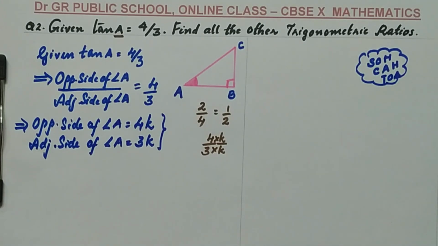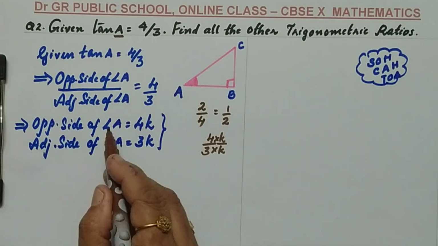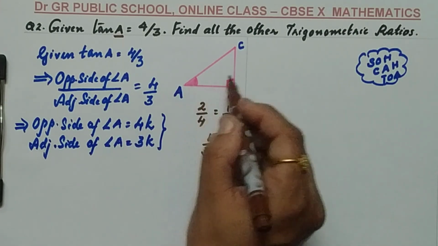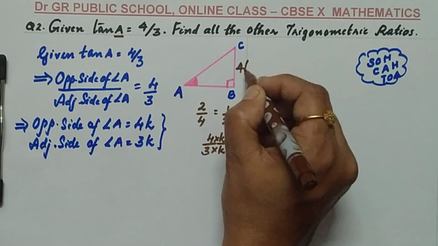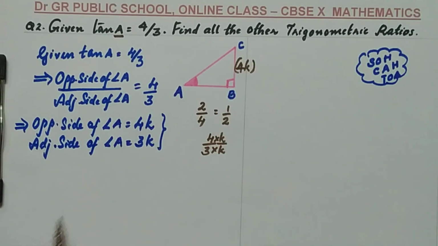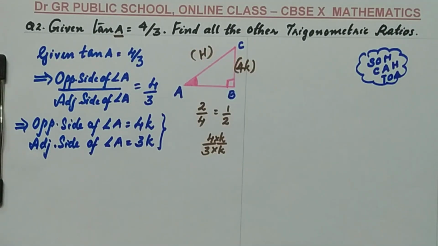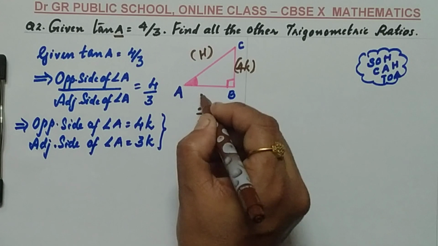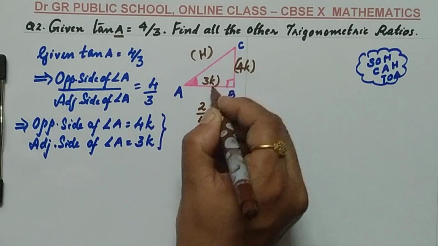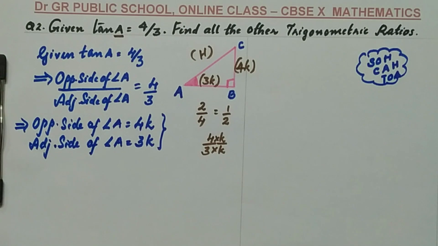Now, after getting the opposite side and adjacent side, the basic thing is that in the right triangle you need to find all the 3 sides. I need to mark the sides here. This is the opposite side of angle A, that is 4k. Now the adjacent side of angle A is given to us as 3k, and opposite to the 90 degrees will be the hypotenuse that we want to find. Which are the values given to you, you need to mention there. Now apply Pythagoras theorem to find the third side. That is the basic of all the questions.